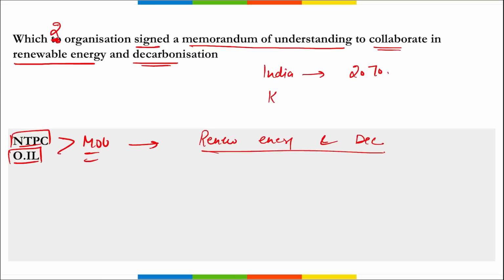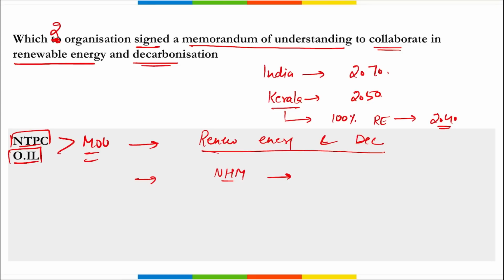What is the target of Kerala to become carbon neutral? It is 2050. And Kerala also aims to shift to 100% renewable energy by which year? By 2040. Correct? Then, if we talk about renewable energy, India is working towards the National Hydrogen Mission. Correct? Recently, if we ask about the National Hydrogen Mission, where will the first hydrogen power train run from? It will be from Jind, Haryana.